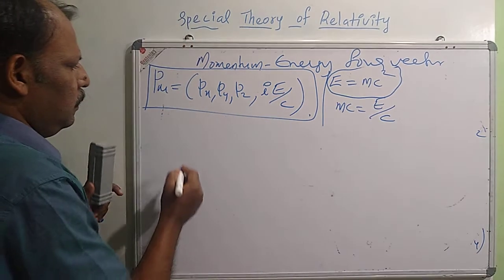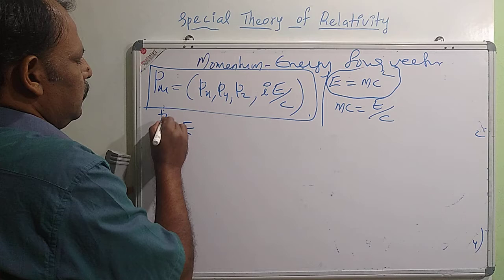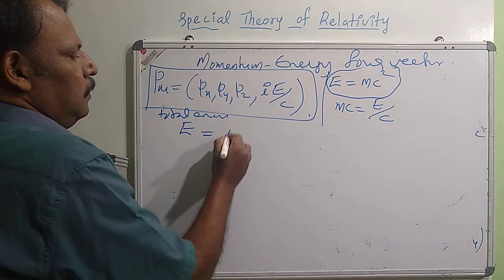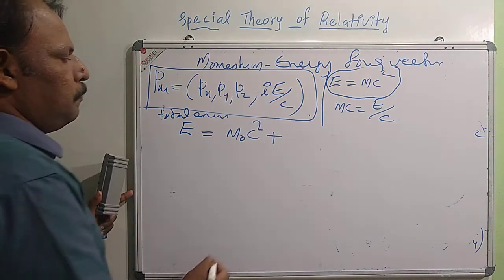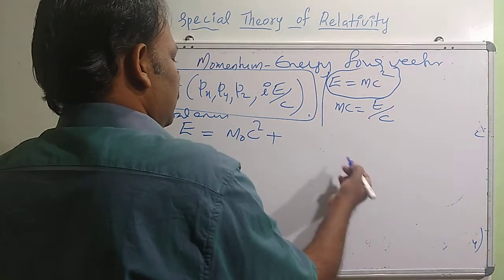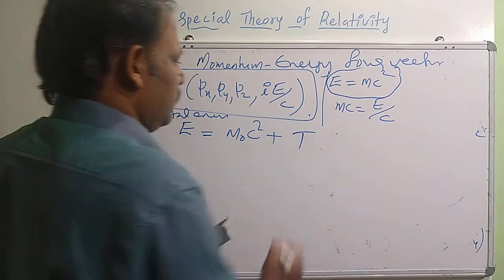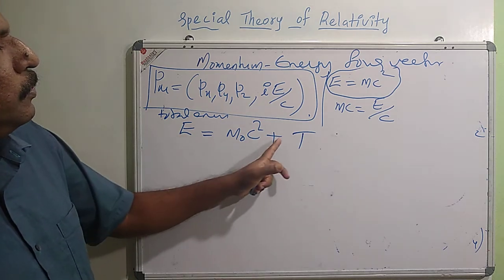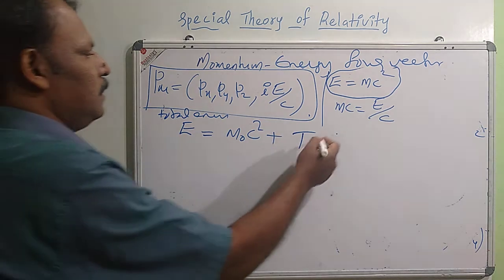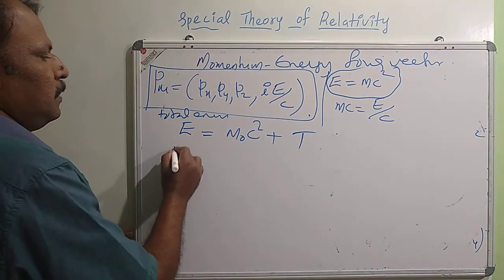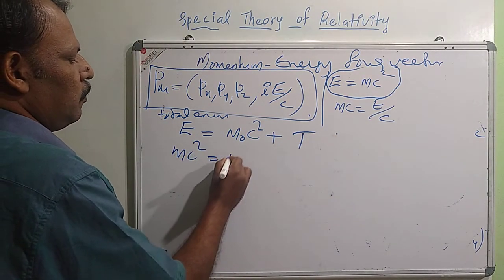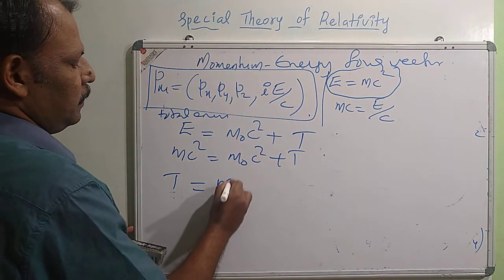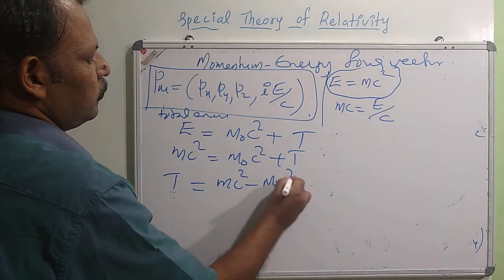This total energy we can represent as the rest mass energy plus the kinetic energy term. Kinetic energy I am writing as T. So the total energy of the system I can write as E equal to m0 c square plus T, where T is the kinetic energy of the system. E is mc square, so mc square equals m0 c square plus T. So the kinetic energy is mc square minus m0 c square.